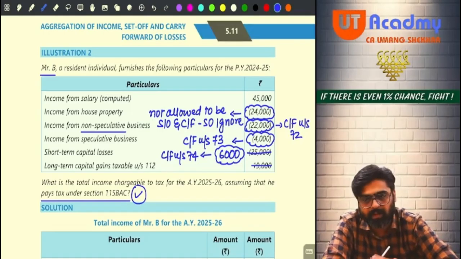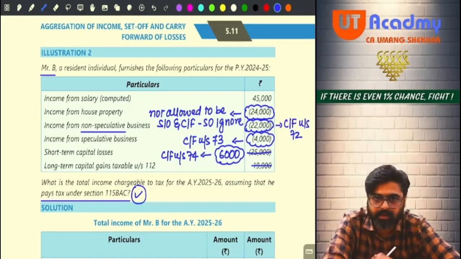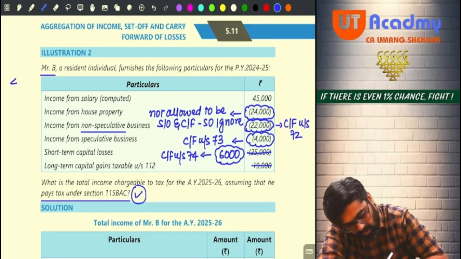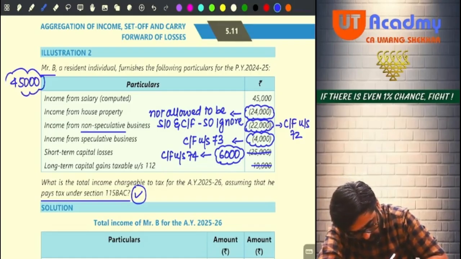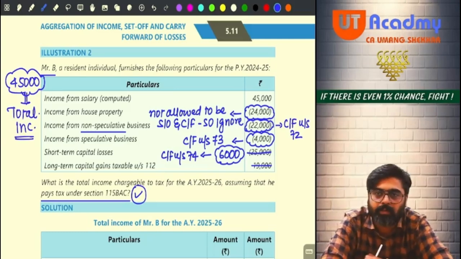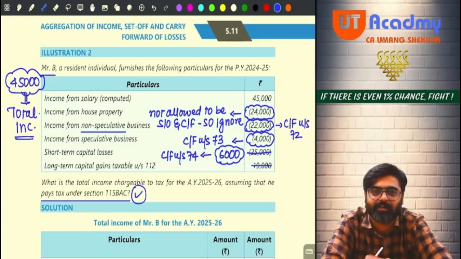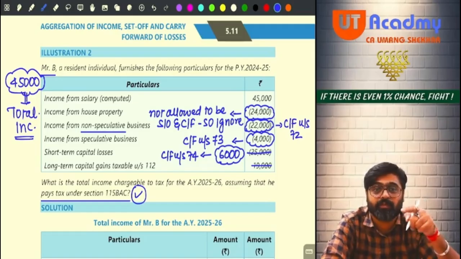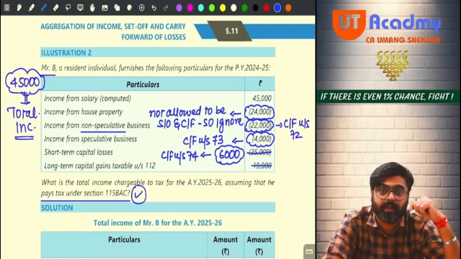So what will be your total income chargeable to tax for this year? Only rupees 45,000, because all the heads are gone. So only the salary income remains. House property nil, PGBP nil, capital gain nil, IFOS nil. So how much is your total income? 45,000. And which are those losses for this year which are eligible for carry forward?